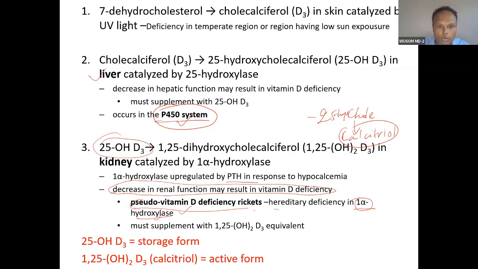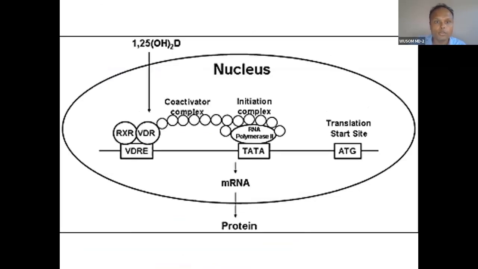So pseudo vitamin D rickets in children happens because of this enzyme deficiency. Must supplement in such condition, obviously, with the active vitamin, calcitriol. So this is a storage form and this is the active form. This is basically a hormone.